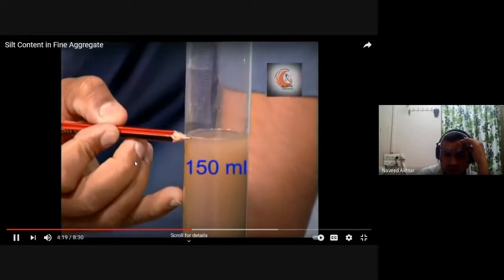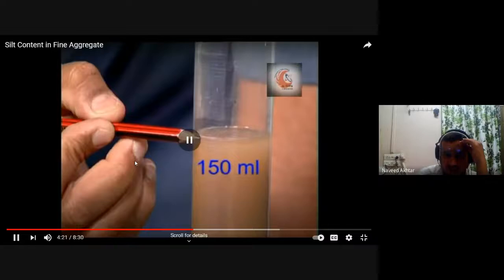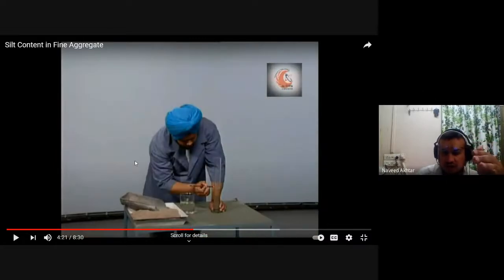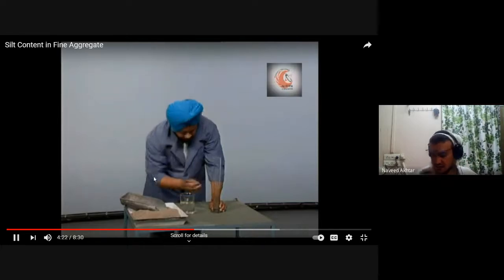So now the level reaches 150 ml. First we poured NaCl solution up to 50 ml, then we filled the sand, from which we will find the silt content, until the solution level increased to 100 ml. Then again we'll fill the solution until the mark reaches 150 ml. So we again poured the solution until the level in the graduated jar reaches 150 ml.